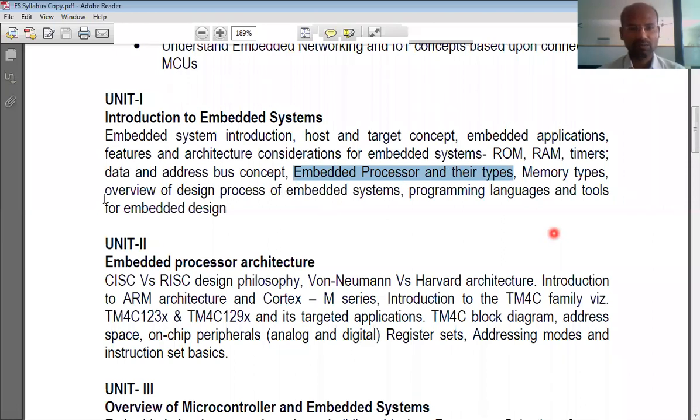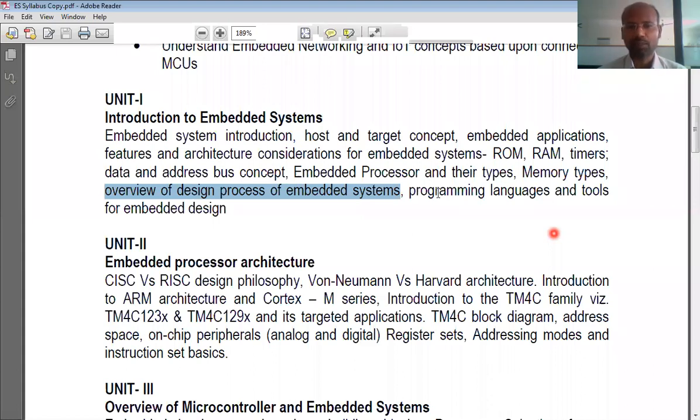Next one is the overview of the design process of embedded systems, that is, how we design embedded systems. If you want to design embedded systems, you don't right away jump into the design. Before you start the design, you sit down and make a plan. What are the requirements? To meet these requirements, what hardware is needed, and in what way that hardware is to be connected. That is the hardware part. And there is a software part also. An embedded system is not just hardware, it also has software, and we have to think about software also. Software means the program.